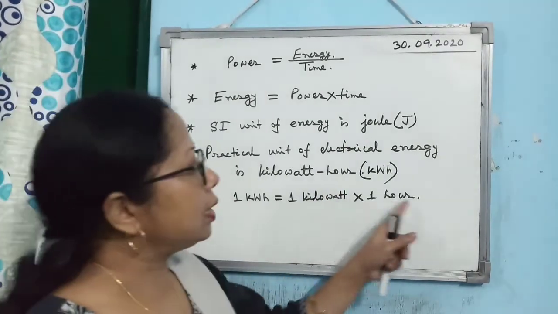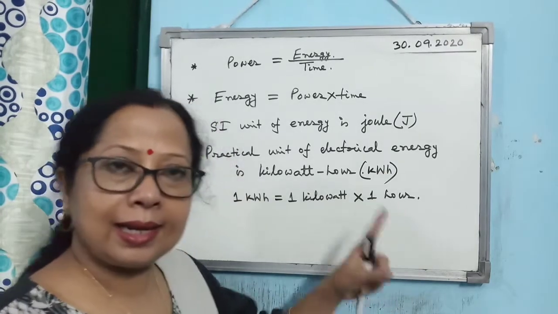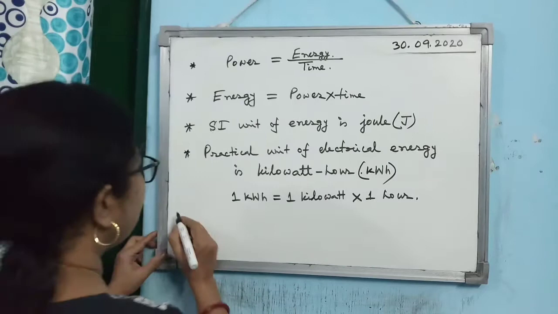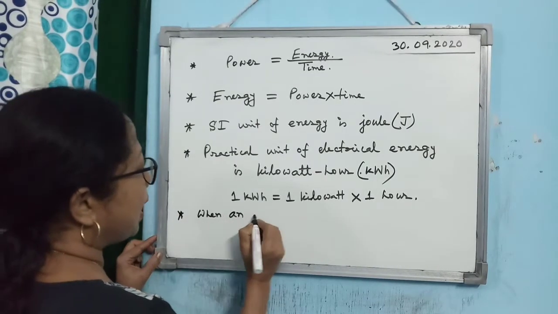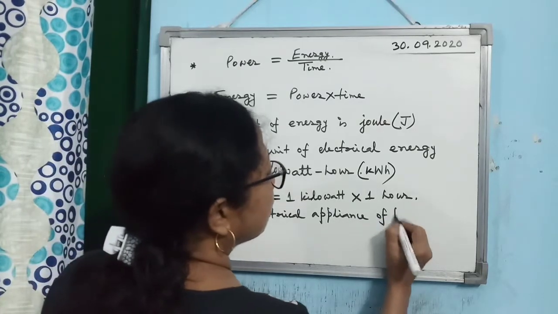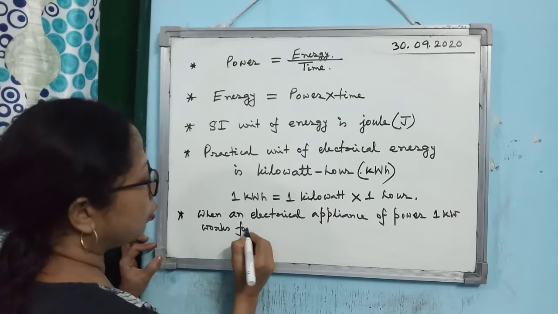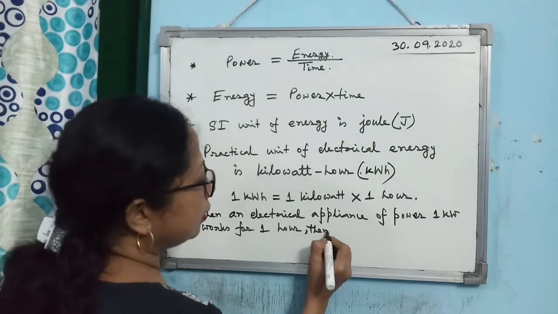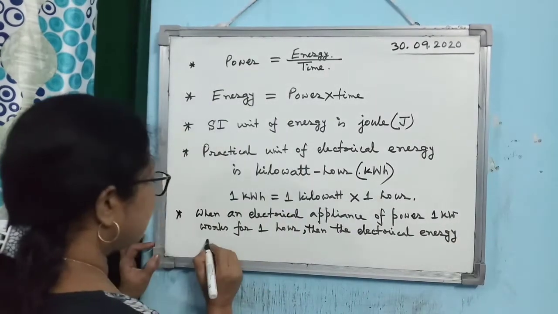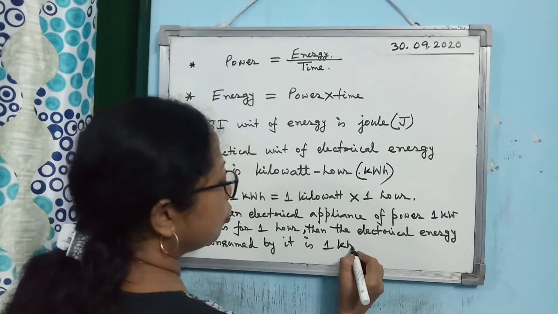So how can you define 1 kilowatt hour? When an electrical appliance of power 1 kilowatt works for 1 hour, then the electrical energy consumed by it is 1 kilowatt hour.